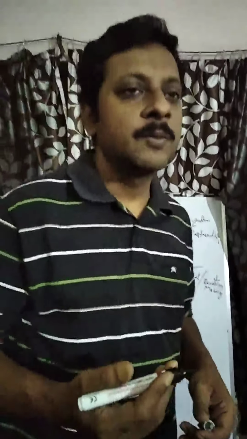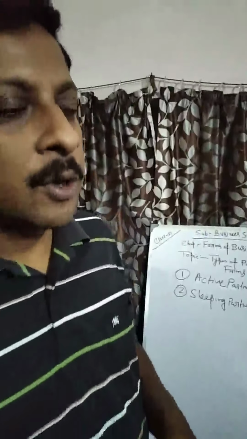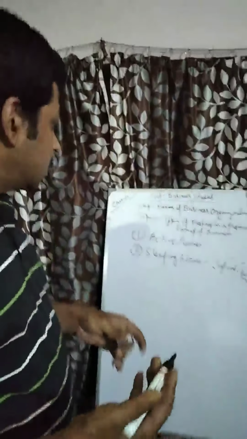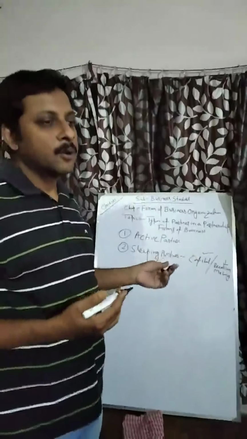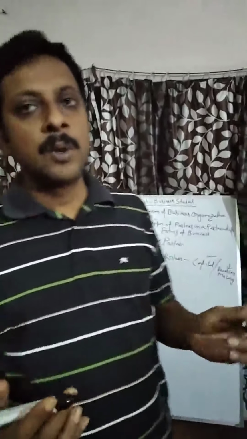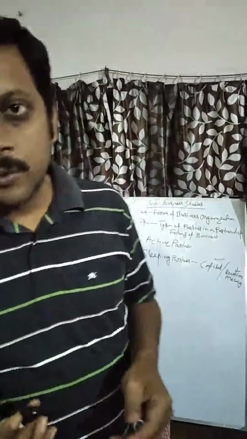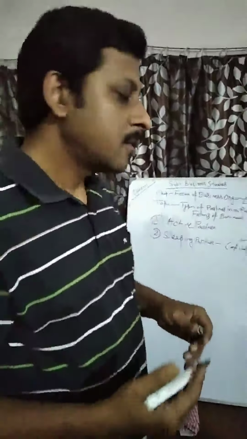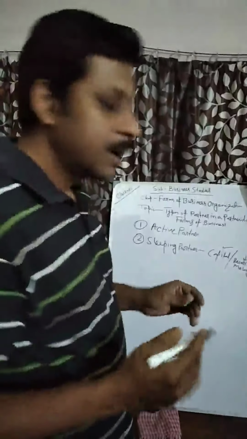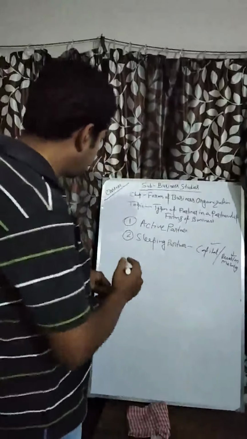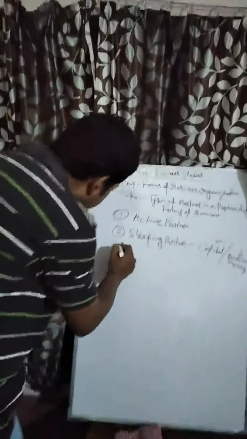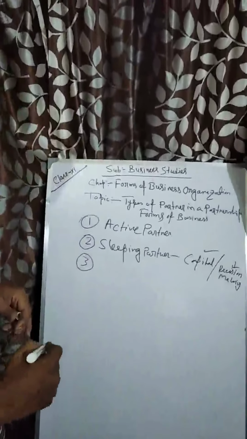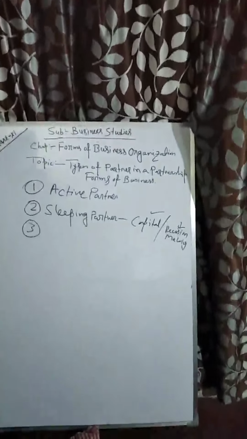If the firm's assets are not enough for payment of third parties' dues, then this partner also has to pay the firm's dues from their own account. This is called unlimited liability. I have already discussed this in your first class also. Number 3. This is active partner, sleeping partner.